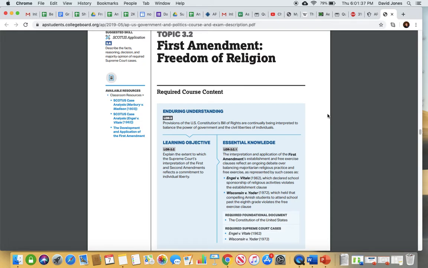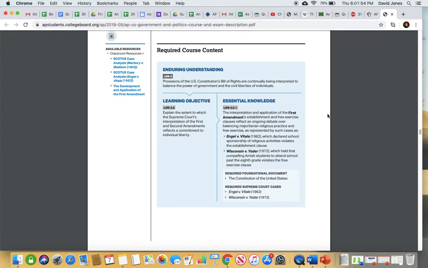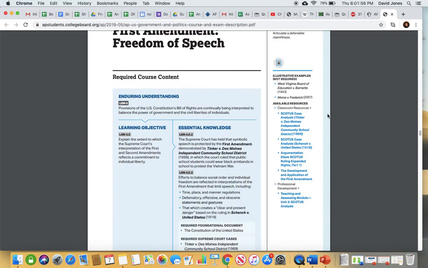So by saying that Amish students had to attend school, that was a violation of the Free Exercise Clause. So that was the case of Wisconsin versus Yoder. So those 2 cases are significant and they deal with freedom of religion as it's spelled out in the First Amendment. So again, make sure you know Establishment Clause versus Free Exercise Clause, what those terms mean.